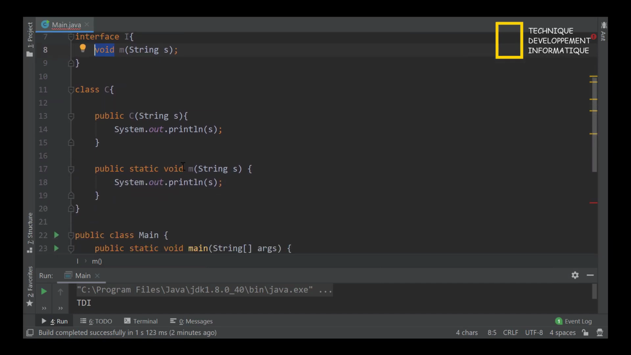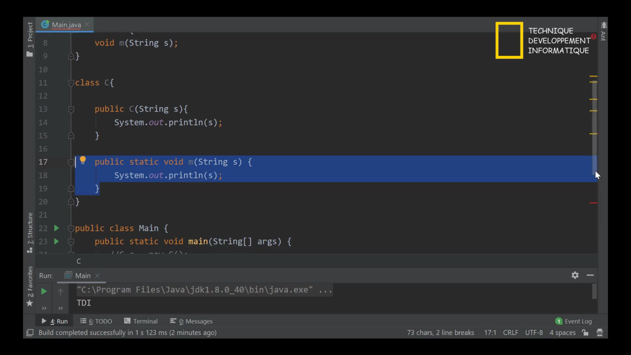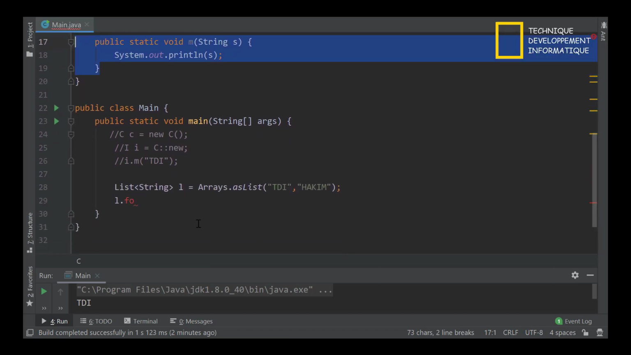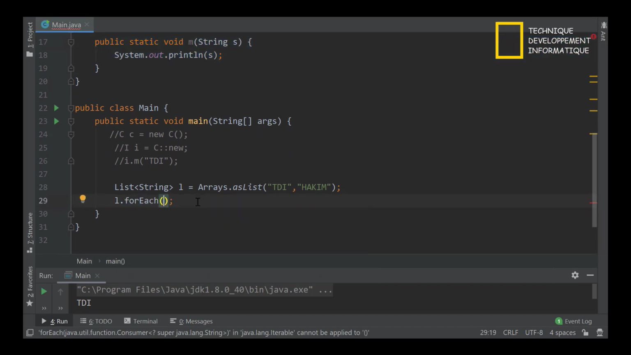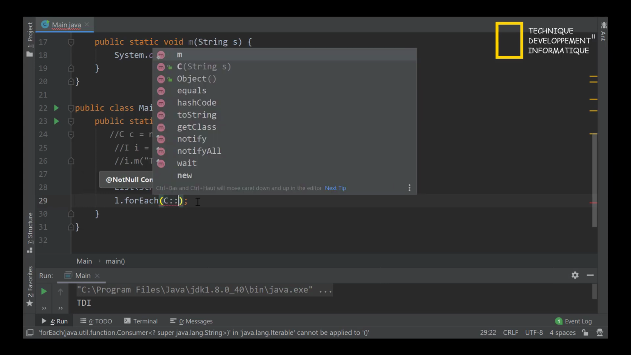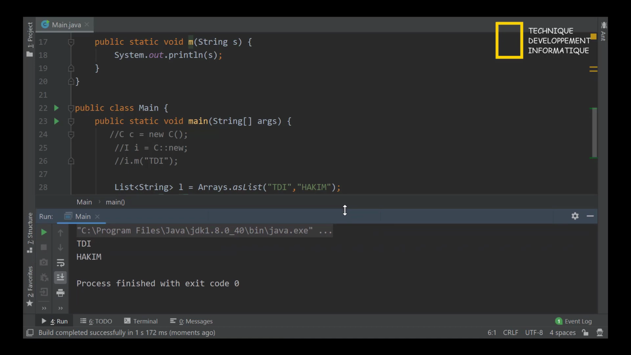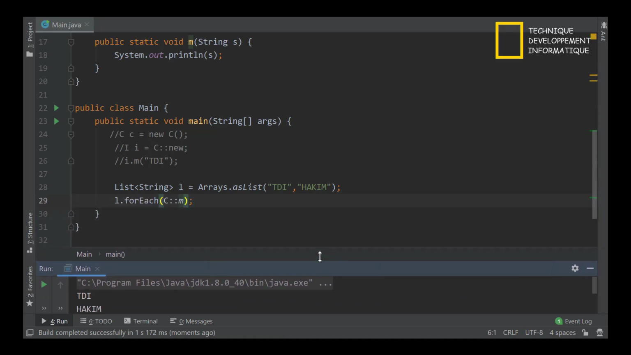So we can use this implementation, for example, because this method has the same signature as that method. I will use a reference to a static method. Now I will put here forEach and a reference to a static method. The class's name is C, dot, M like that. So I could loop on the elements of the list like that, by using a reference to a static method as the implementation of the Consumer interface.